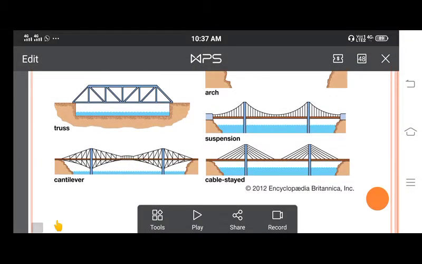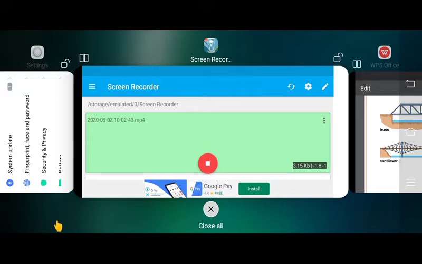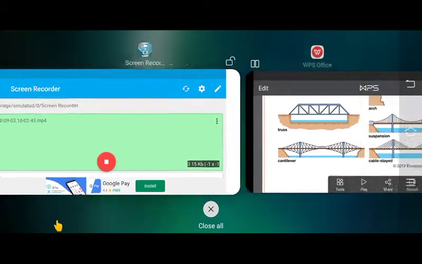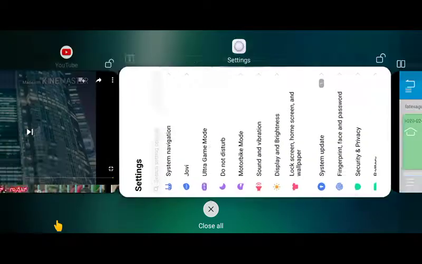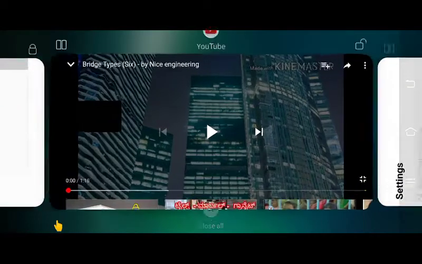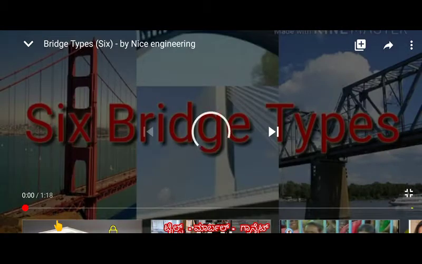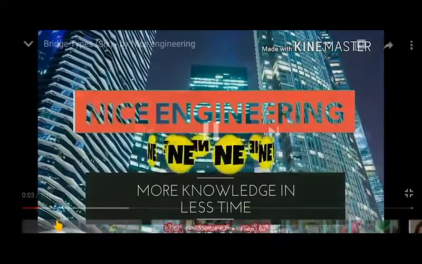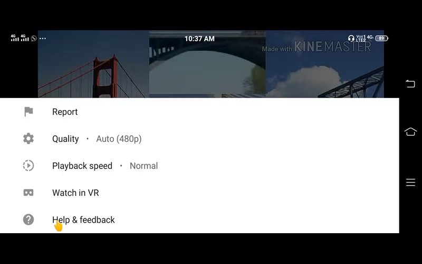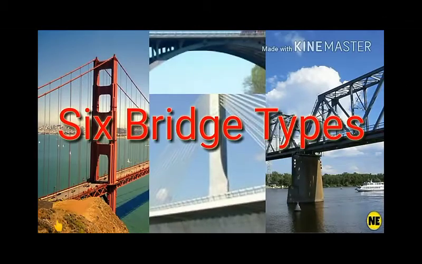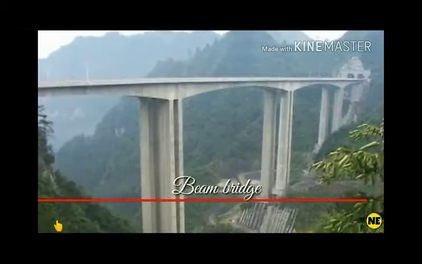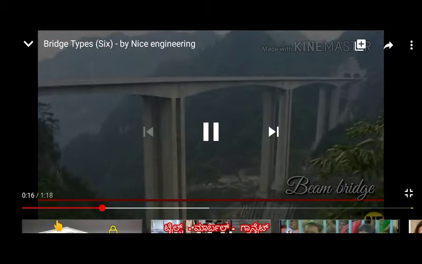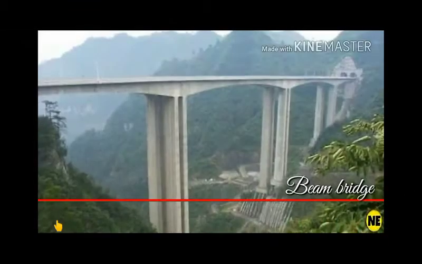We'll discuss the bridges here. This is the beam type of bridge.